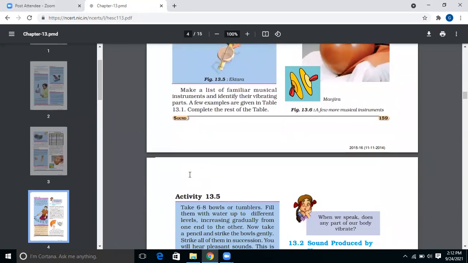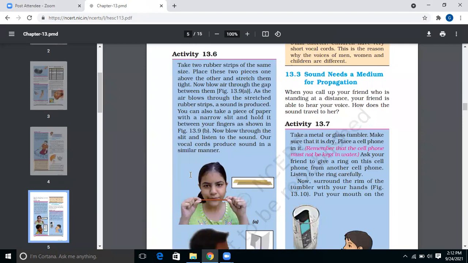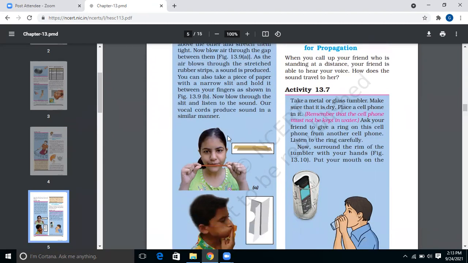Next, we will see that sound needs a medium for propagation. Now, whenever you call your friend who is standing at a distance, how is your friend able to hear your voice? So definitely there must be something through which the voice is getting transferred to her ears. That is called the medium. So we will take an activity to understand in what medium sound propagates.